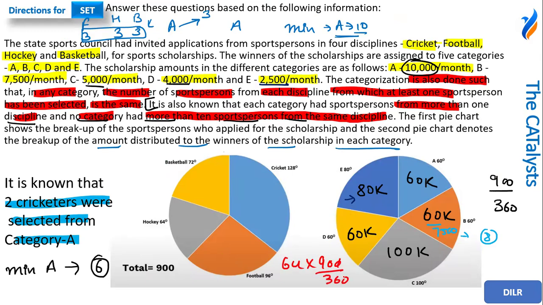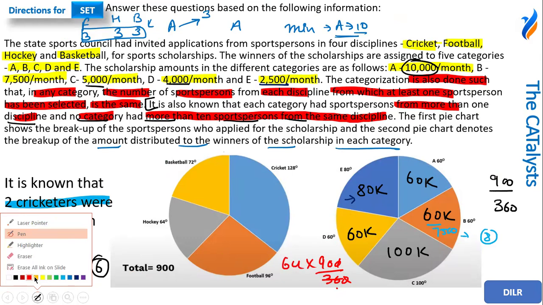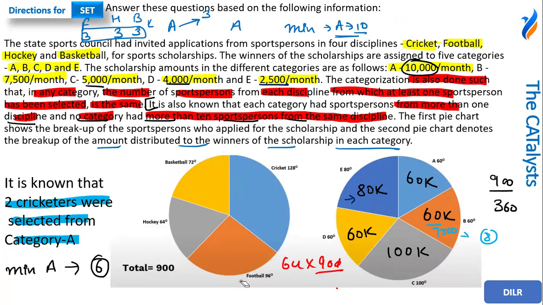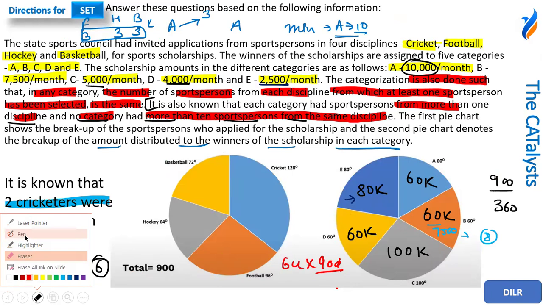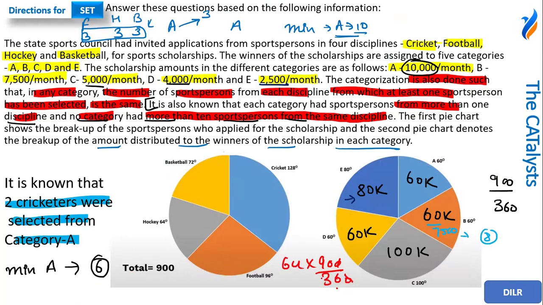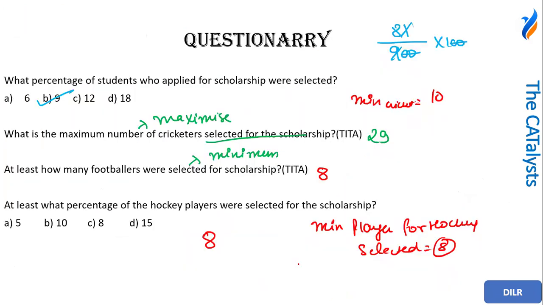All right. I'll start solving this. I can calculate this with the table of 6, so 6 sixes are 30, or I can do this with the table of 18 as well. That would give me a better sense. So 18 twos are 36, 18 fives are 90, and if I cancel, this is 32. 32 into 5 is 160. So 8 divided by 160 multiplied by 100. The zeros got cancelled, this got cancelled by 2, this got cancelled by 5. So the correct answer of this question is 5%.